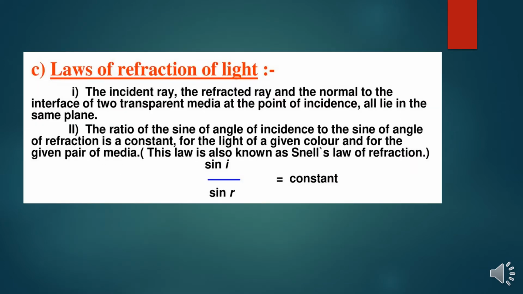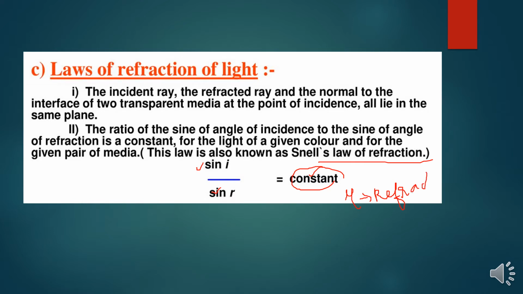Now we have the law of refraction of light. The incident ray, the refracted ray and the normal to the interface of two transparent media at the point of incidence all lie in the same plane. Also, the ratio of the sine of the angle of incidence to the sine of the angle of refraction is a constant. That means for light of a given color and for a given pair of media, this law we call Snell's law of refraction. The ratio of sin i and sin r is equal to a constant. This constant is mu, the refractive index. We will discuss it in the next slide.